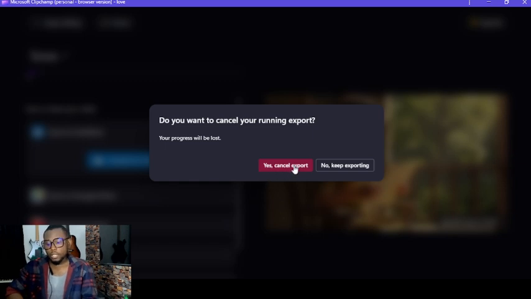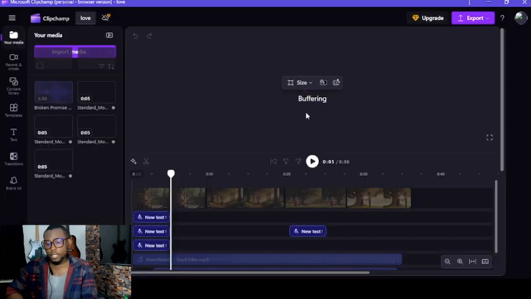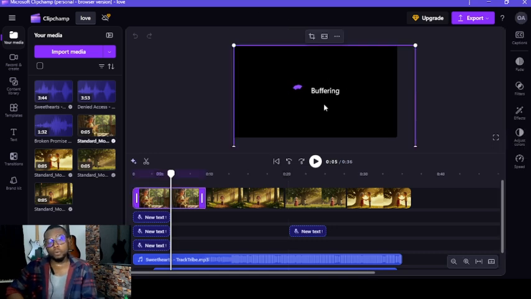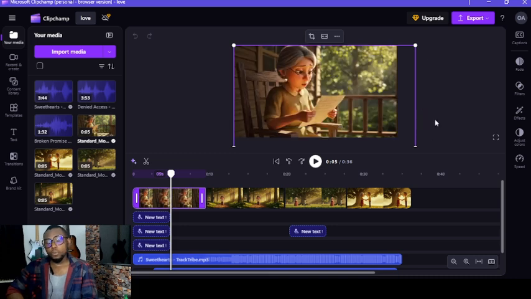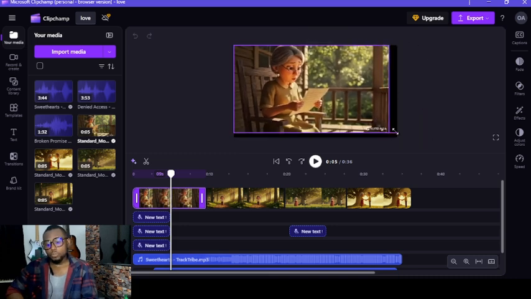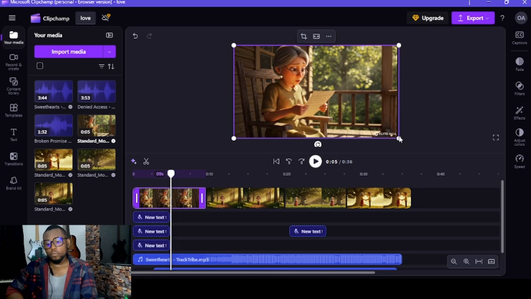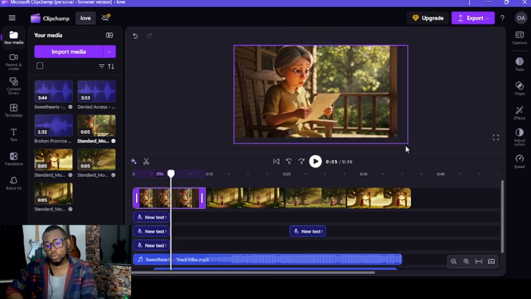There's one other thing that I did not talk about, and I'm going to talk about it right now. Now you notice that when you create a clip on Kling.ai, it's going to have a watermark. So this is the clip that we created from Kling.ai. As you can see, there's a watermark here. All you have to do is drag this video so that the part with the watermark, if you don't want it, is cut out of the video. That's the last part that I had not talked about.